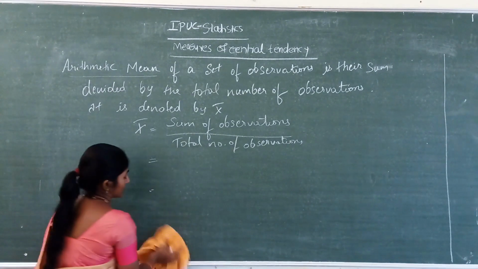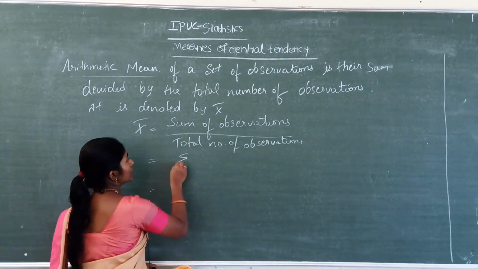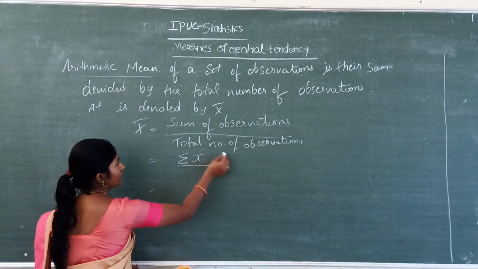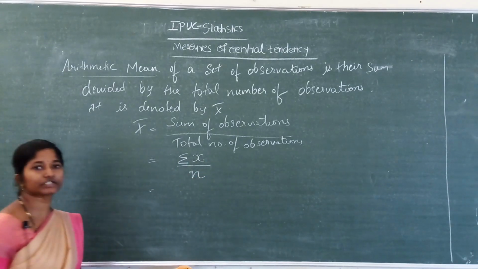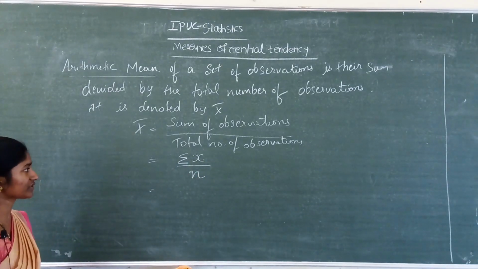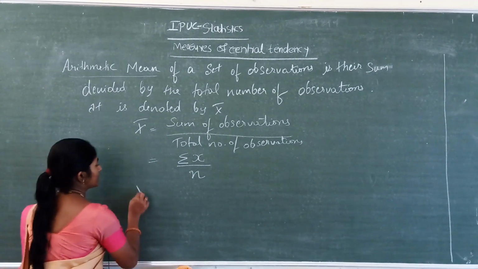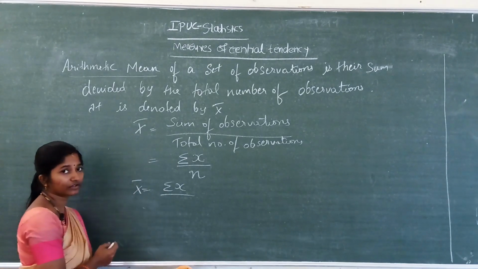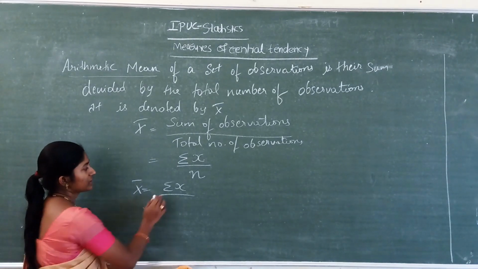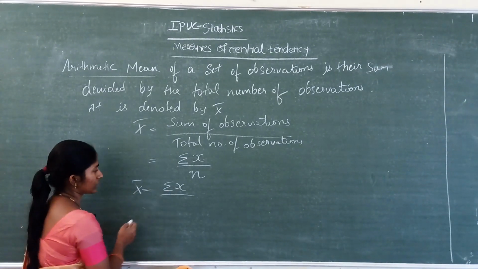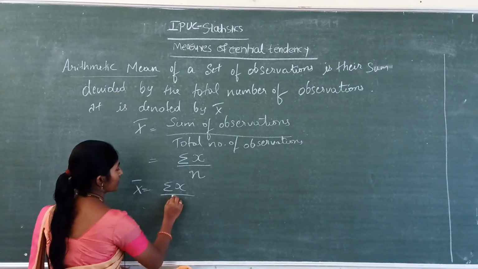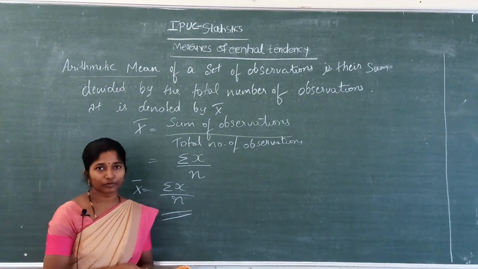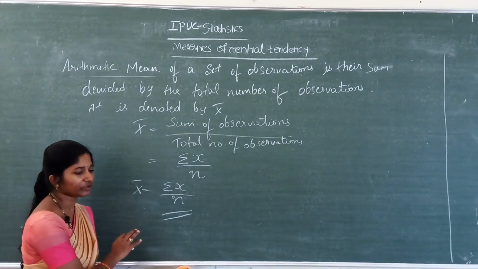Here, the sum of this, that is the total of x, is divided by the number of observations, that is n. Here x bar equals summation x, it is not sigma, summation, or we can say total x, divided by n. This is the formula of arithmetic mean.